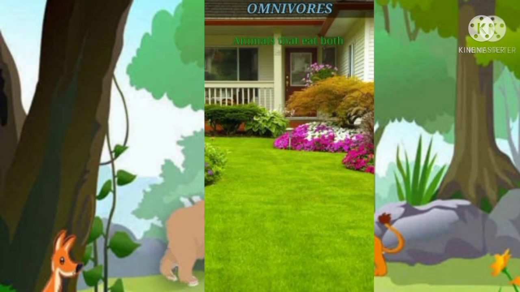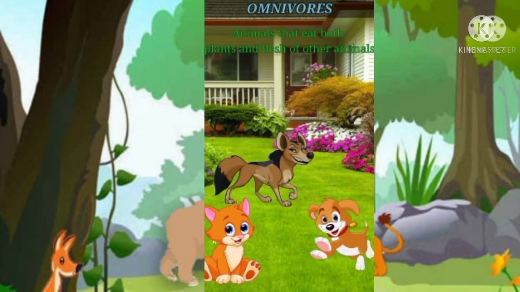Some animals like the cats, dogs, jackals, etc. eat plants as well as the flesh of other animals. These animals are known as omnivores.